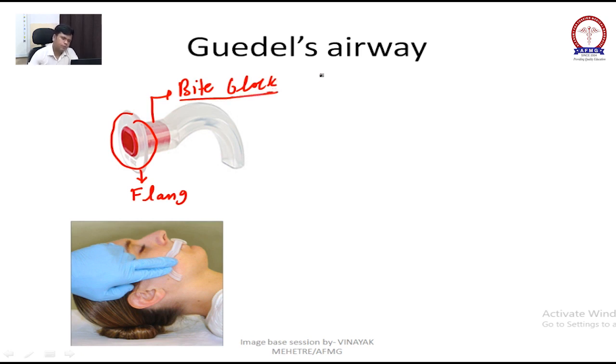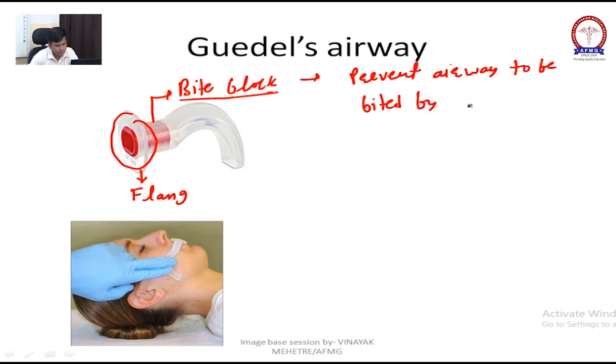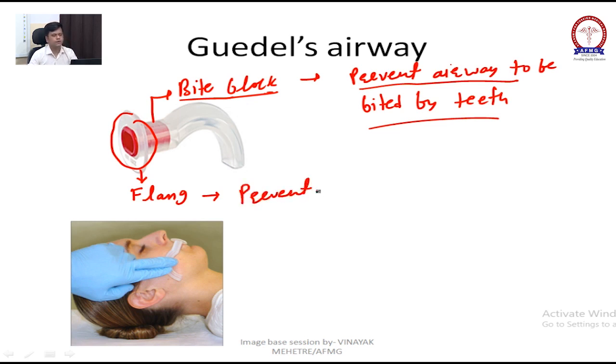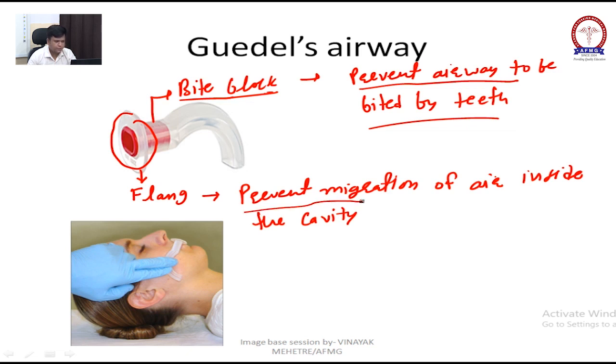The bite block prevents the airway from being bitten by the teeth. The flange prevents migration of the airway inside the cavity.